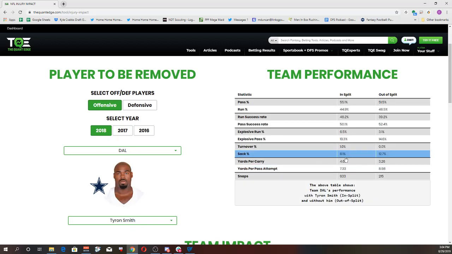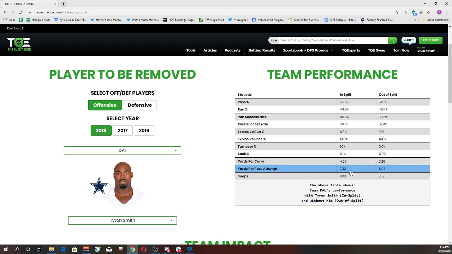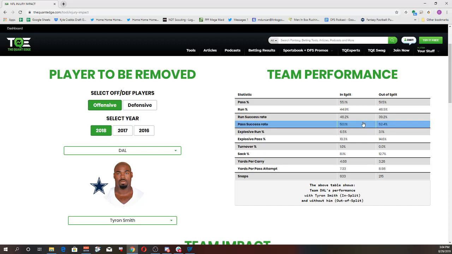Look at the sack rate. It went from 8.1% to 12.7%. Yards per attempt went up. Yards per carry completely fell off a cliff. We can look at success rates. His impact on the running game speaks for itself here, 9%. So we can quantify offensive lineman injuries. We can check back over a multi-year sample size to see if it was sustaining from year to year.